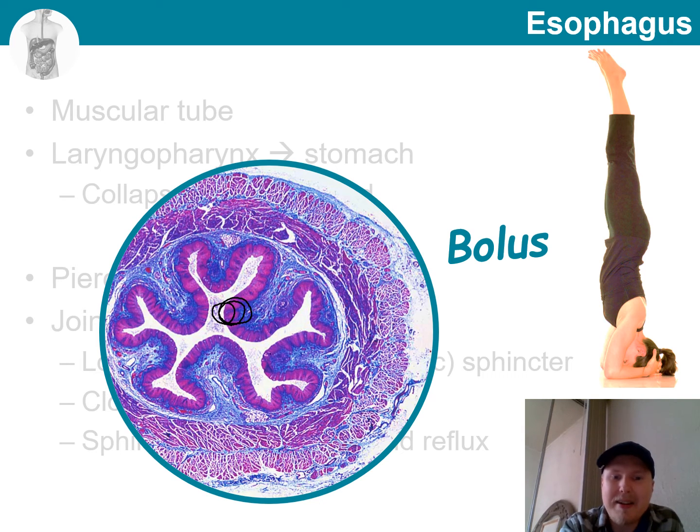Submucosa, the layer below the mucosa, and the muscular layer, which facilitates this wave-like movement of peristalsis. Note that we also have serosa, or sometimes also known as adventitia.